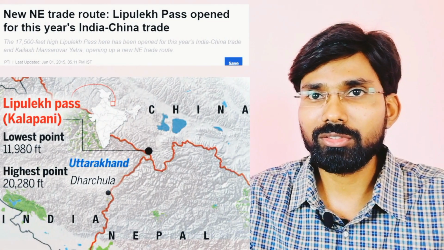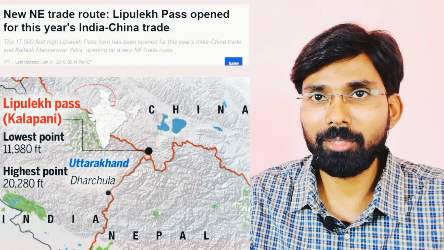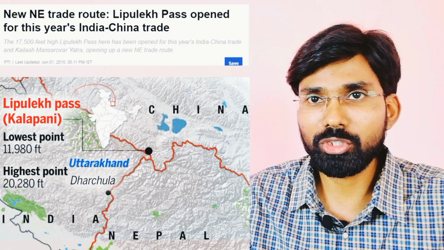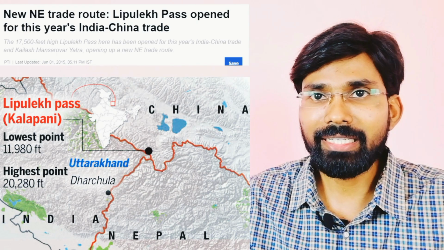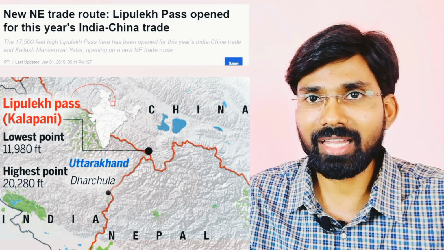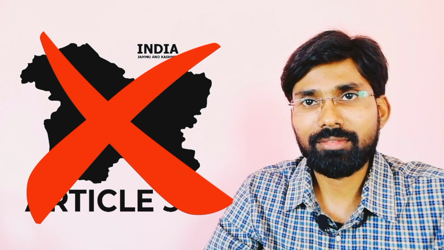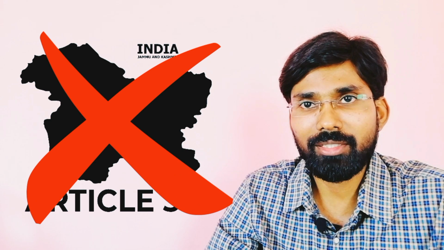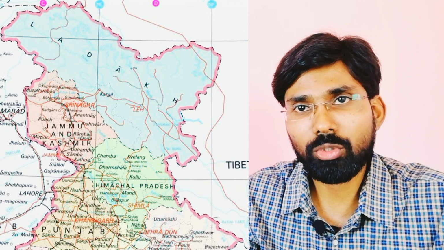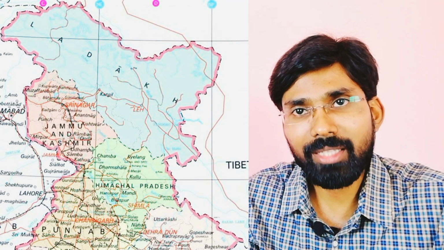Nepal has also raised concern over Lipulekh Pass, which has been made a trading route and tri-junction between India and China since 2015, reportedly without Nepal's consent. However, India claims that Lipulekh Pass has been referred to as a border trading point since 1954. In November 2019, following the abrogation of Article 370 and reorganization of Jammu and Kashmir, the Survey of India published a new map which, as in the old map, showed the Kalapani region as India's territory. This move did not go down well with the Nepal government.